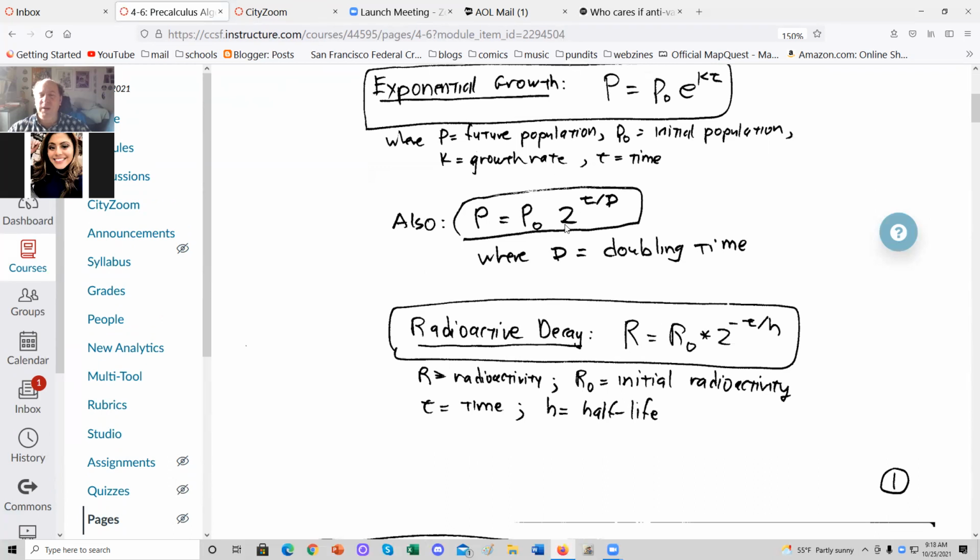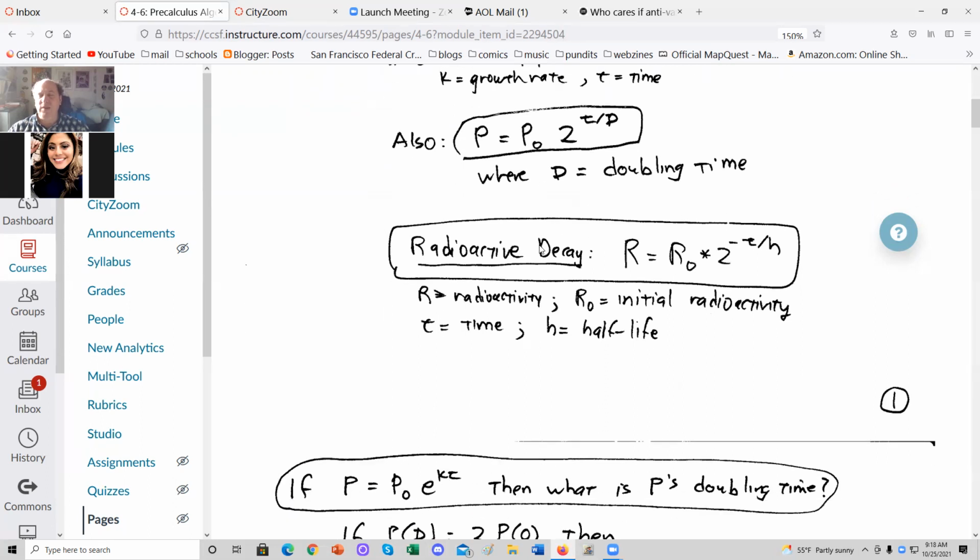Here we have P equals P naught 2 to the t over d. D is the doubling time of the population, the time it takes for the population to double. When t increases by d, t over d increases by 1. 2 to that power increases by multiplying by 2, and the population doubles.